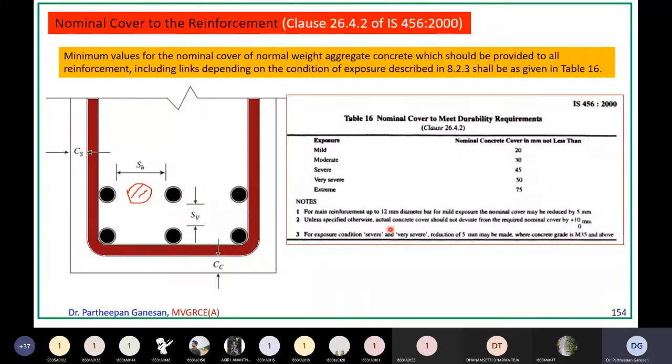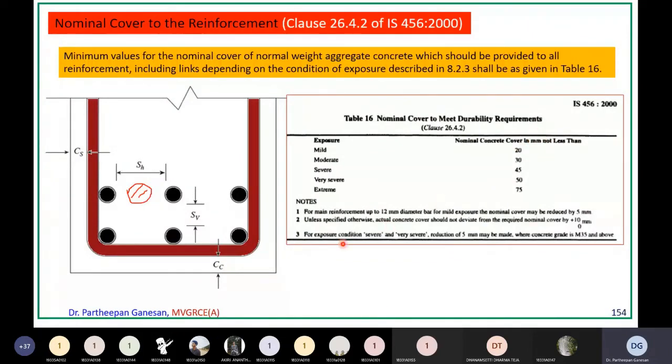So unless otherwise specified, actual concrete cover should not deviate from the required cover by more than plus 10 mm. You can have more cover but not less cover. That is why the tolerance is given as plus 10 mm or 0. There is no minus value here. The tolerance is always plus 10. You can have a minimum cover of 20 or 30 like that.